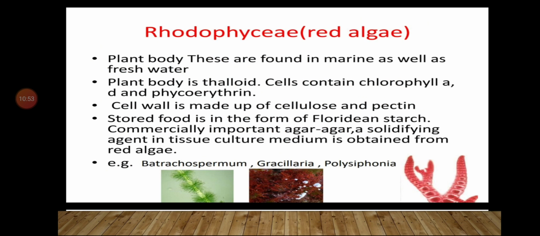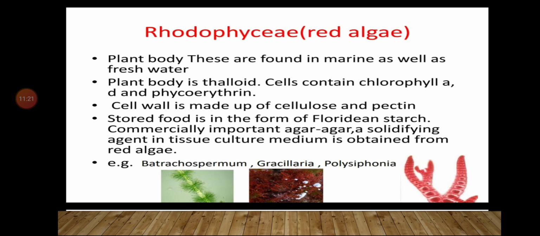Next is Rhodophyceae, that means red algae. In Rhodophyceae, the plant body is found in marine as well as freshwater, means they are found in both marine water as well as freshwater. Plant body is thalloid, means it is not differentiated into root, stem and leaf. Cell contains chlorophyll A, D and phycoerythrin. Cell wall is made up of cellulose and pectin.